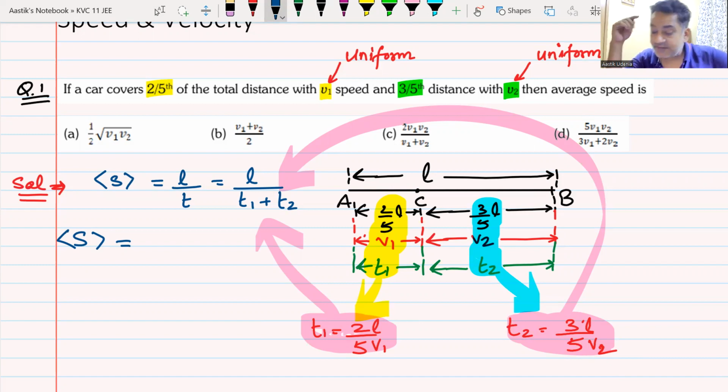Don't worry about this L. This L is going to get cancelled out from everywhere. What is the value of average speed that you are getting?